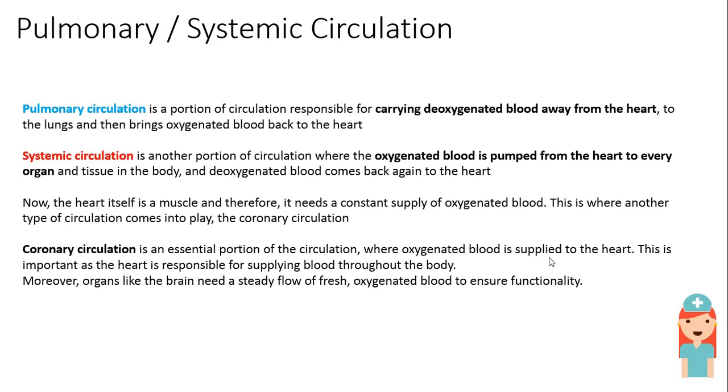Pulmonary circulation is carrying deoxygenated blood. Systemic is carrying oxygenated blood, which is being supplied to other parts of the body. Coronary circulation is the portion of circulation where oxygenated blood is supplied to the heart. This is important as the heart is responsible for supplying blood throughout the body.